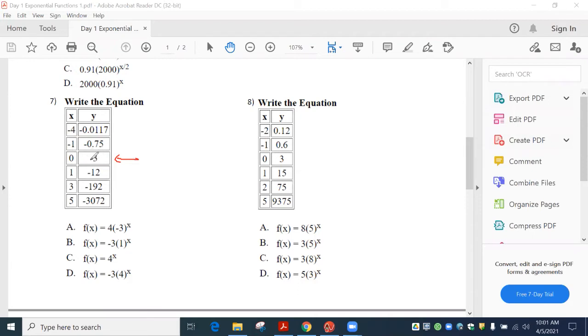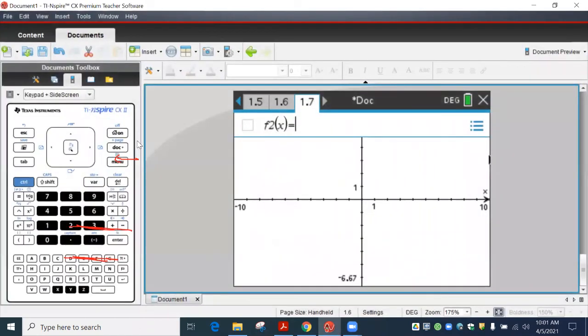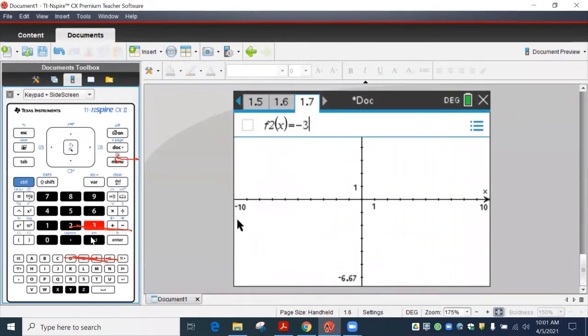Because now a lot of kids just start typing these in and checking the menu 5-1, you type in the X, and there's nothing wrong with that. But the 0 right here tells me my starting point has to be at -3. There's no way it can be these two. Oh, wrong one. Has to start with a -3. All right, so all we're going to do is type this into our calculator. So we're going to type in, let me grab my paper here. So we're going to type in -3 parentheses 1.